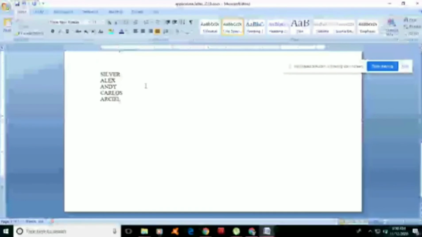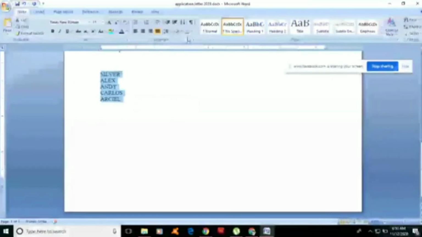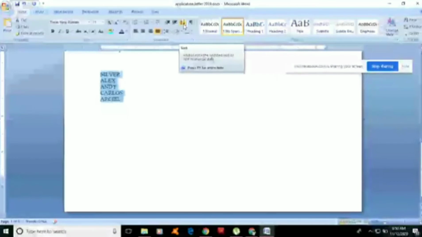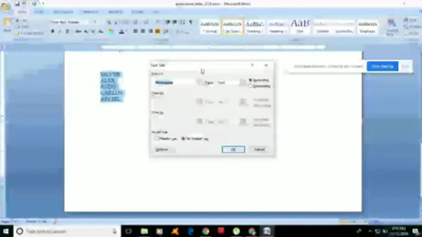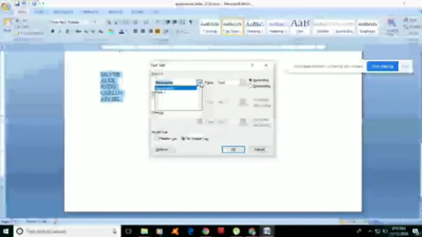We can use the sort button. All you have to do is highlight the names that we typed and then click the sort button. Okay, as we can see, there is a dialog box. Sort by, because we are not working with tables, we just simply use the paragraphs, this one.